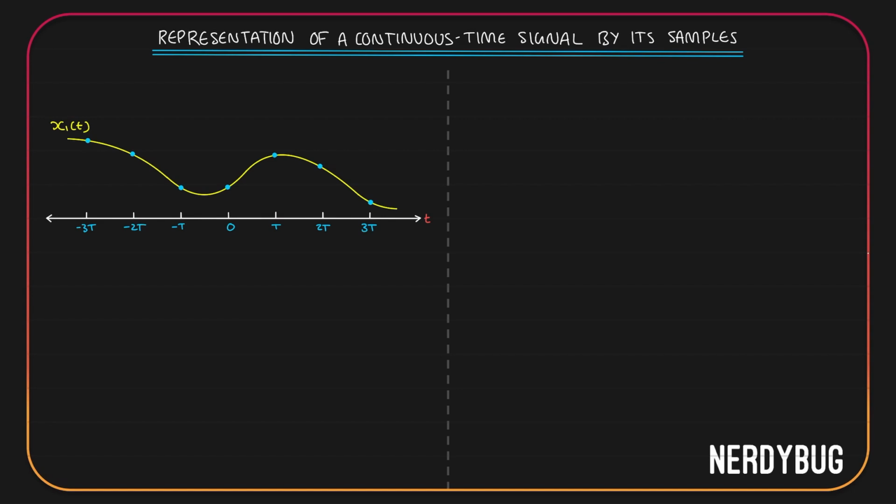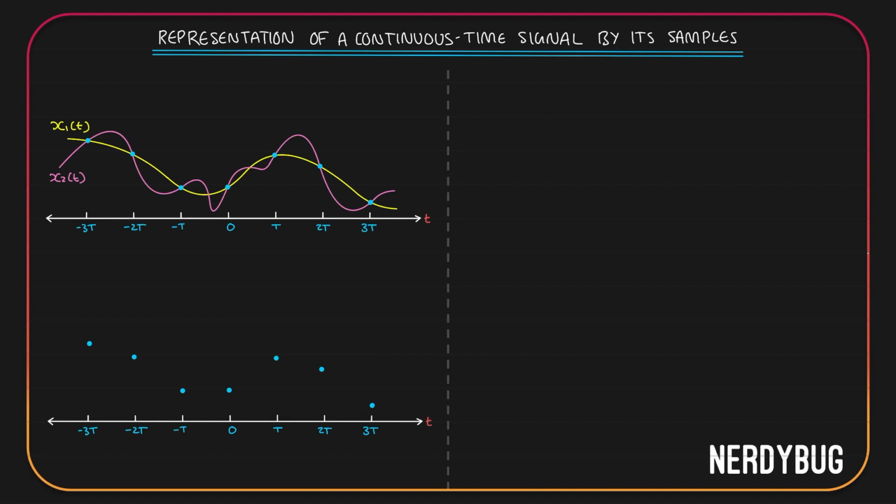To understand that, let us consider another signal called x2 of t. x2 of t also has the same values at all of these sampling points. They have the same value here, here, here, here, here, here, and here. Both the signal x1 of t and x2 of t have the same samples, which means if I am trying to find the original signal from the samples only, I won't be able to tell if it came from x1 of t or x2 of t. Or in simple words, we can say it is very difficult to recover our original signal from the samples that we got over here. So this is a problem that we have to solve. Keep this question behind your head. We'll answer it in this video.